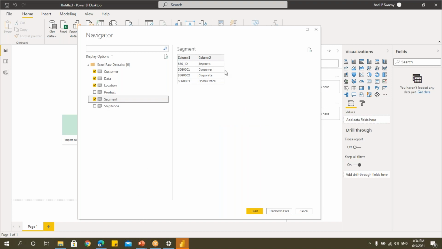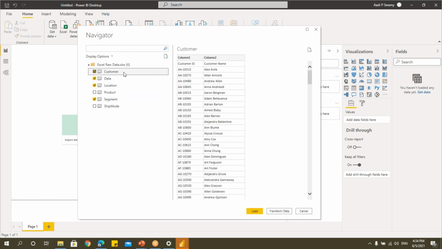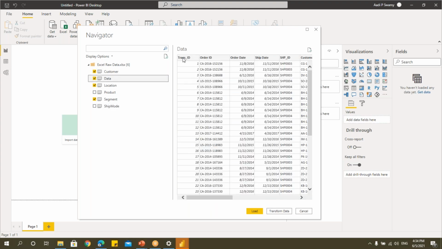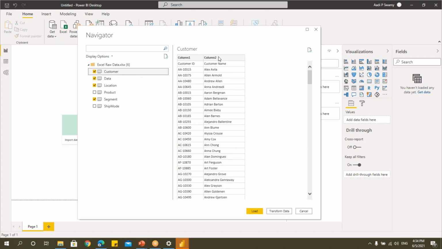Here we get the preview. So why this preview is available, I'll tell you. Click on any of the tables. You can see that there is a data. Now let me click on this data table. You can see that the heading is available here properly and we have the data here. But just think, if you go to this customer table, it says column 1, column 2, but here it says customer ID and customer name. That means this customer ID and customer name is the heading which is coming in the data section. So this is the header and this is the data, the one what you see, the gray.